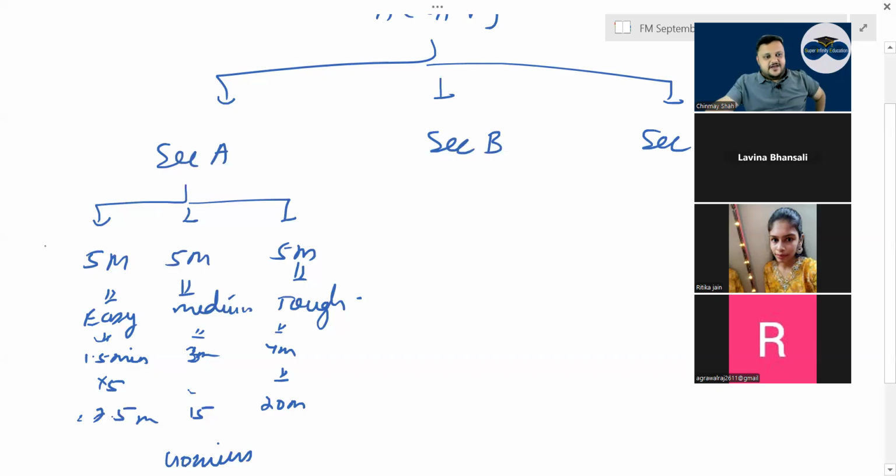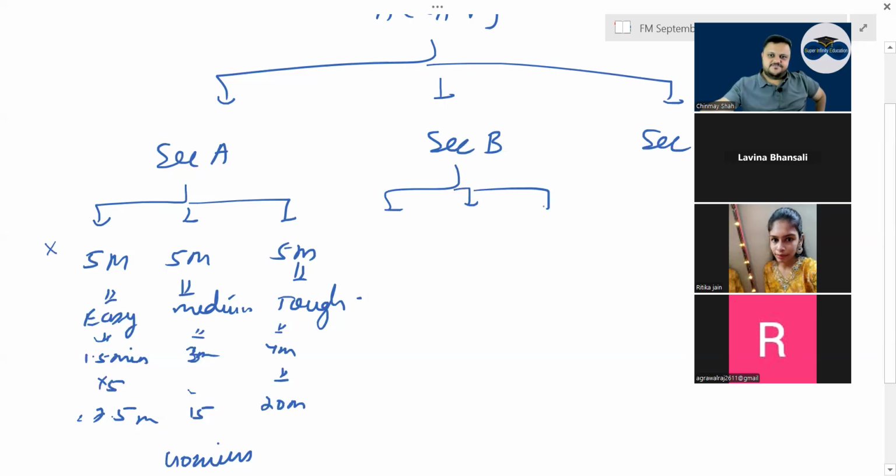Generally, I would skip the first MCQ. The first MCQ of any paper is the most difficult MCQ. It will look easy, right? But it will be very difficult. And at times it will be a forex MCQ. Out of 10 attempts, 5 or 6 times the first MCQ is a forex MCQ, and it is a bit tricky. So in the first 15, 5 will be easy, 5 will be medium, 5 will be tough. It takes around 40 minutes for Section A, right?